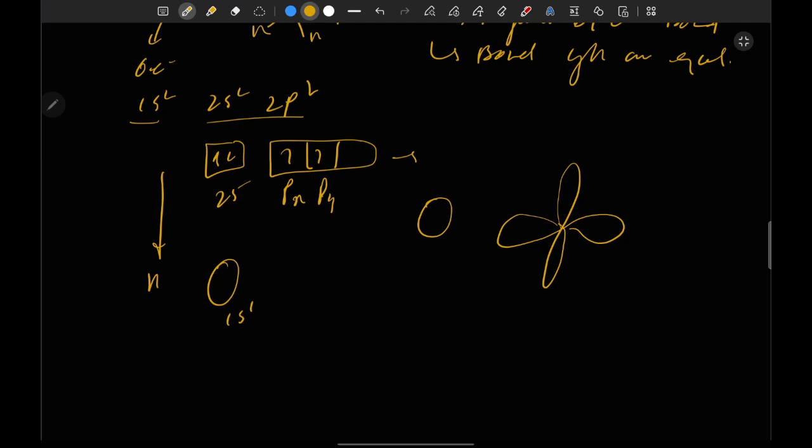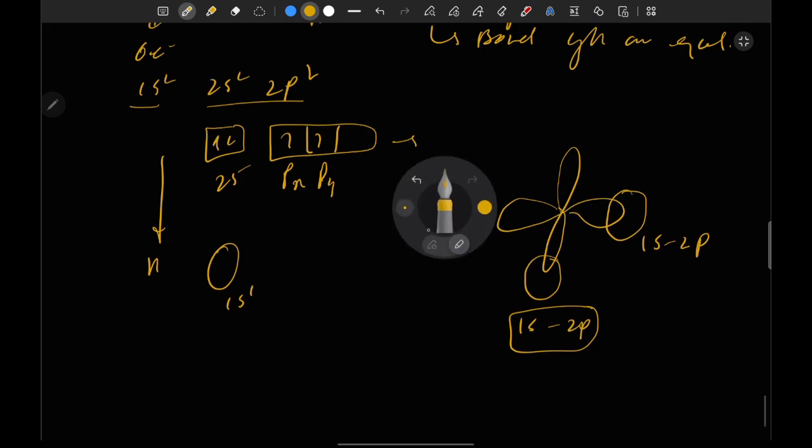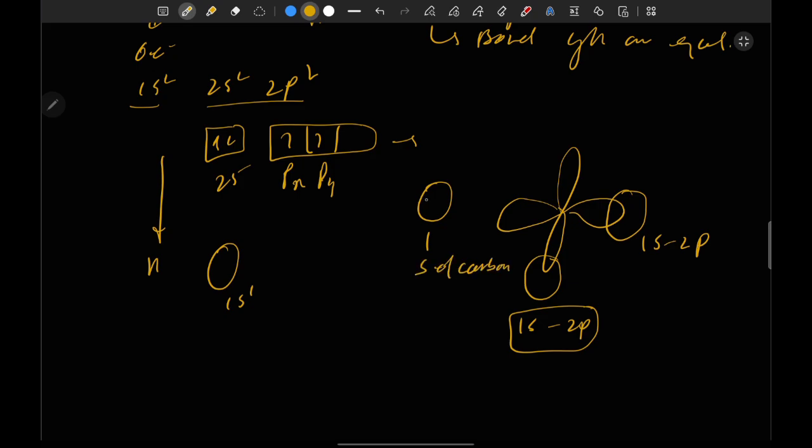So if it is going to make a bond, this is 1s1 and 2p1 overlapping, 1s and 2p overlapping. Okay, and next is this one, 1s and 2p overlapping, and the next orbital to combine is the s orbital of carbon with the s of hydrogen, and it will form a sigma bond.